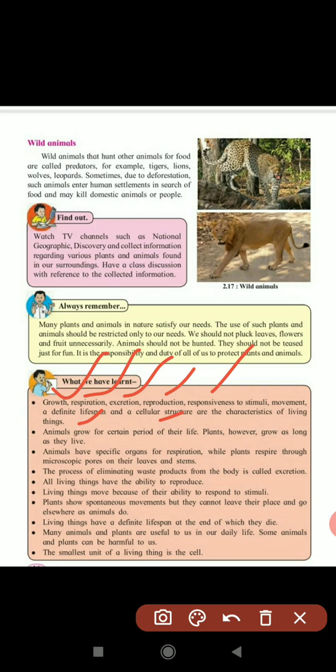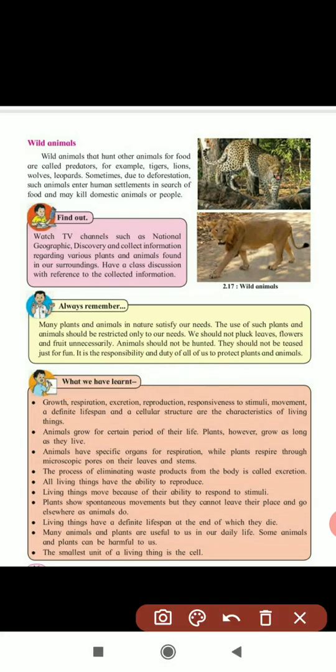Next, animals grow for a certain period of their life, but plants grow as long as they live. This we have discussed in this lesson. Again, animals have specific organs for respiration, but plants respire through microscopic pores on the leaves or stem. That is also finished. The process of eliminating waste products from the body is called excretion.